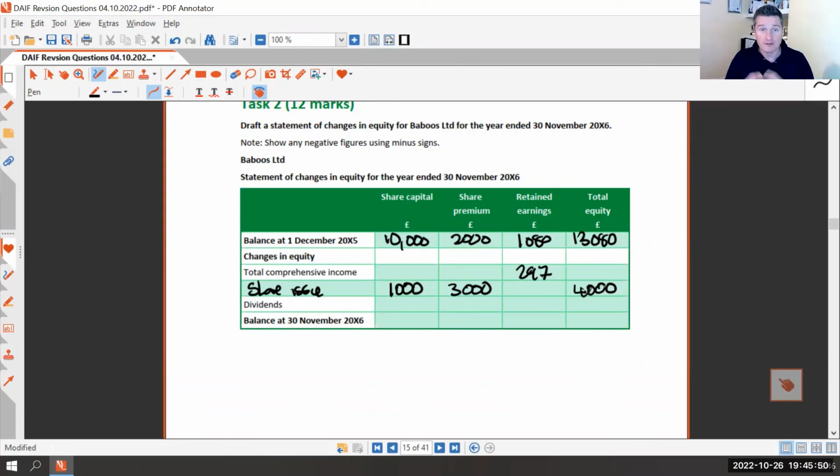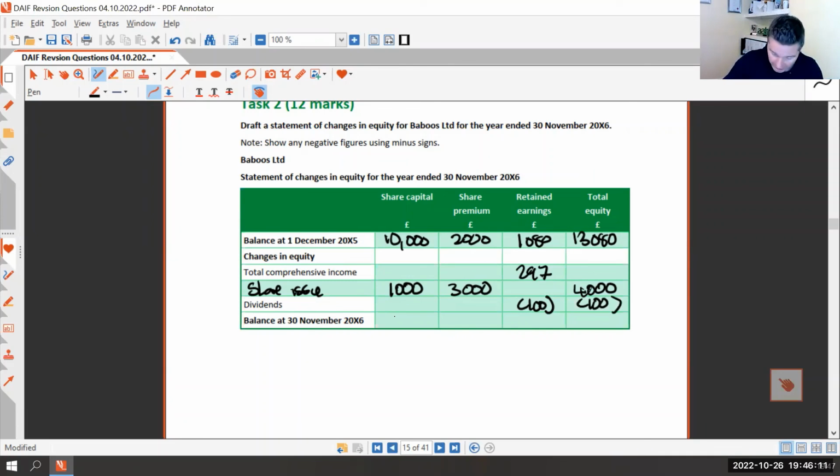And the last bit was dividends. Now, dividends will reduce our retained earnings. Dividends are paid out of retained earnings. If you haven't got retained earnings, you can't pay a dividend. That's an illegal dividend. So that will reduce it by £100. Again, put that in your total column. And then add these up. If you made an error, you'll still get marks for adding this up.